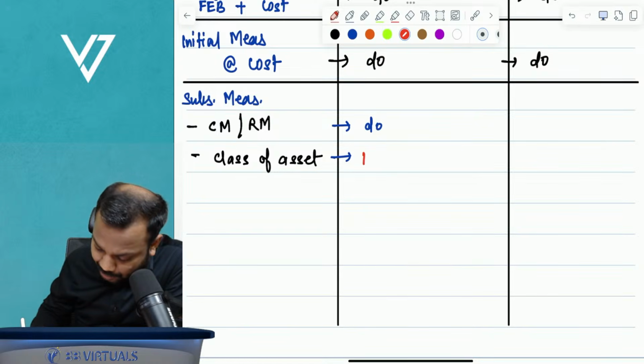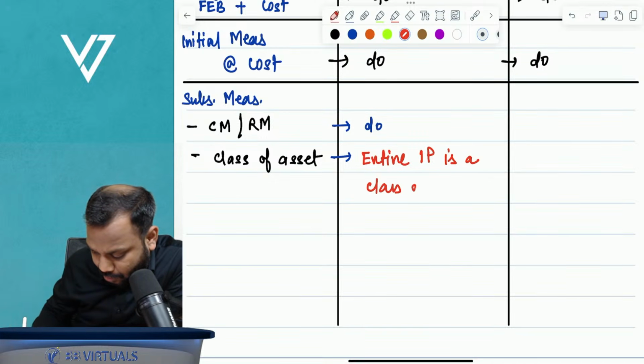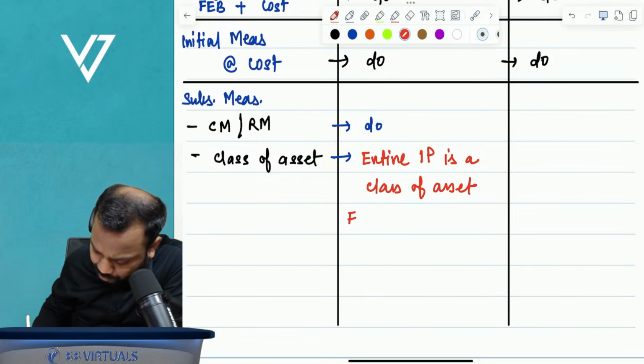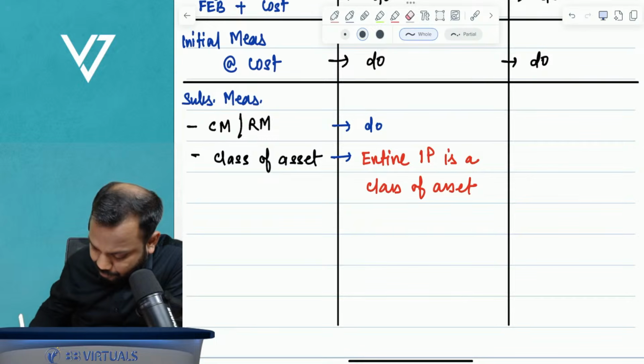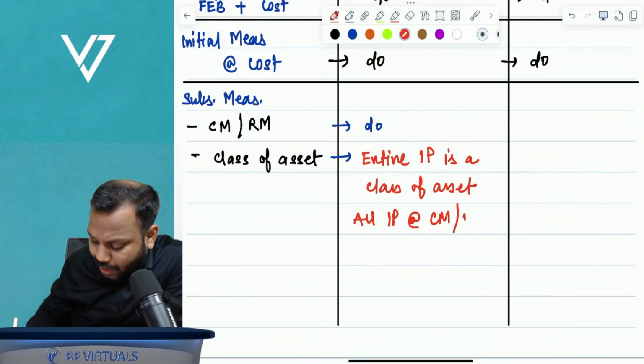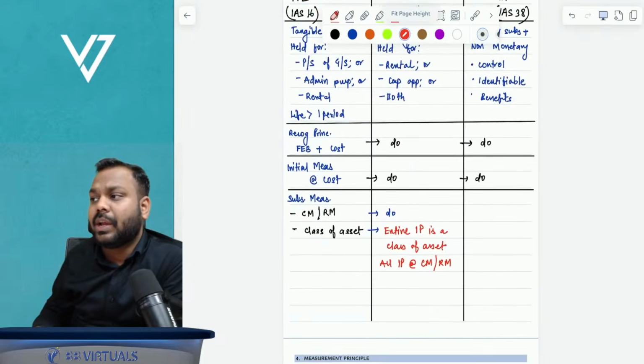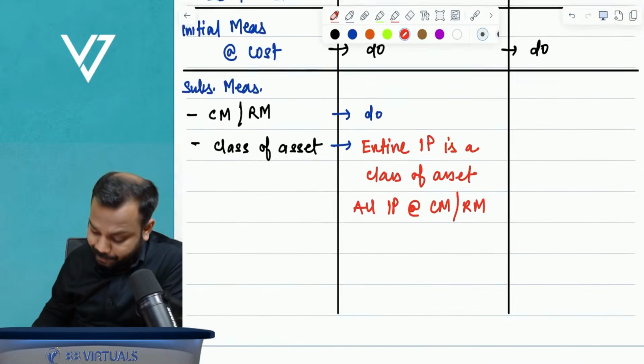The entire investment property is one class of asset. Hence, either all investment properties are at cost model or all at revaluation model. There is no such concept of class of assets in the case of investment property.